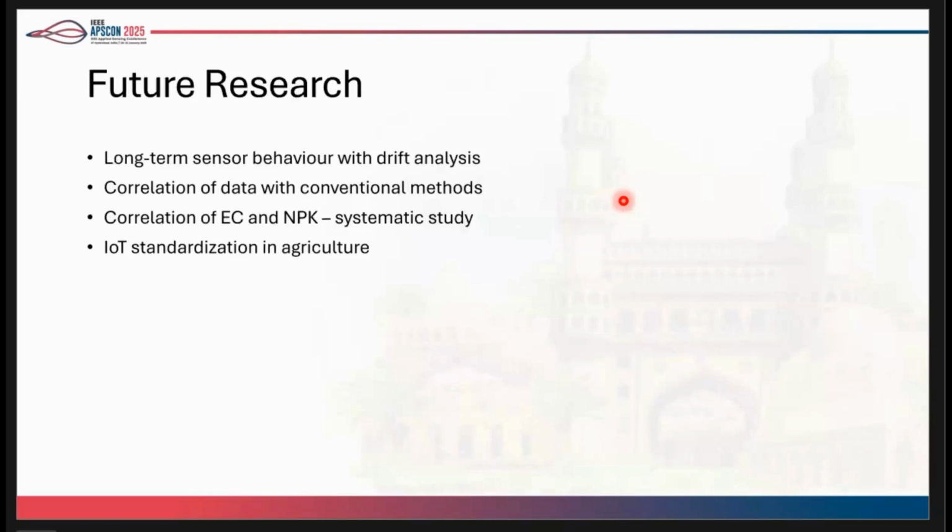In the future, what we are trying to look at is long-term sensor drift and behavior of the sensors. We're trying to correlate EC and NPK sensors and the behavior of how irrigation events are going to change the nutrient content. We're also looking forward to correlating NPK data and some soil moisture data with traditional lab-based methods. And finally, we'll try to standardize the sensor performance and behavior in an IoT ecosystem.